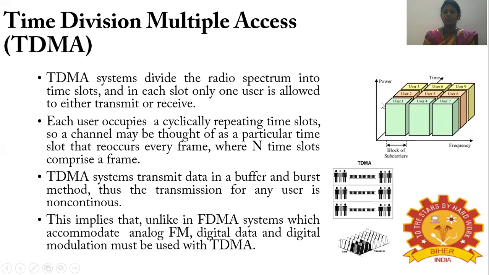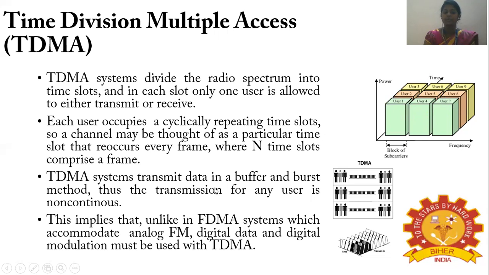Each user occupies a cyclically repeating time slot. A channel may be thought of as a particular time slot that reoccurs after every frame. So this is a frame, in which n time slots are there. These n number of time slots make up a frame.